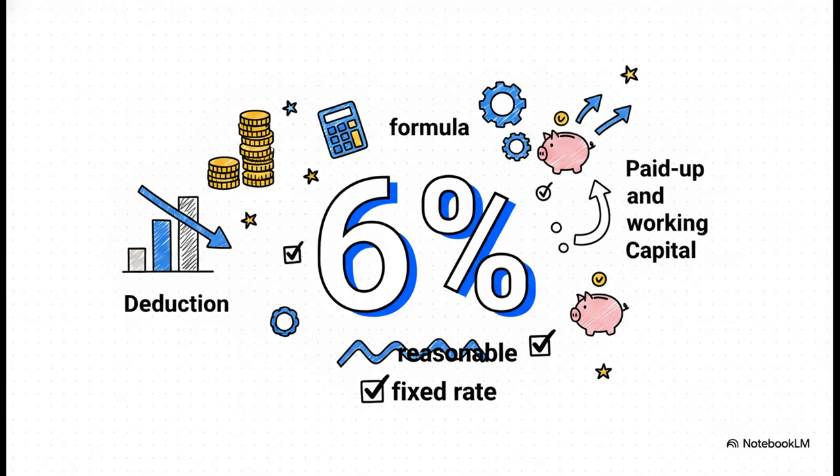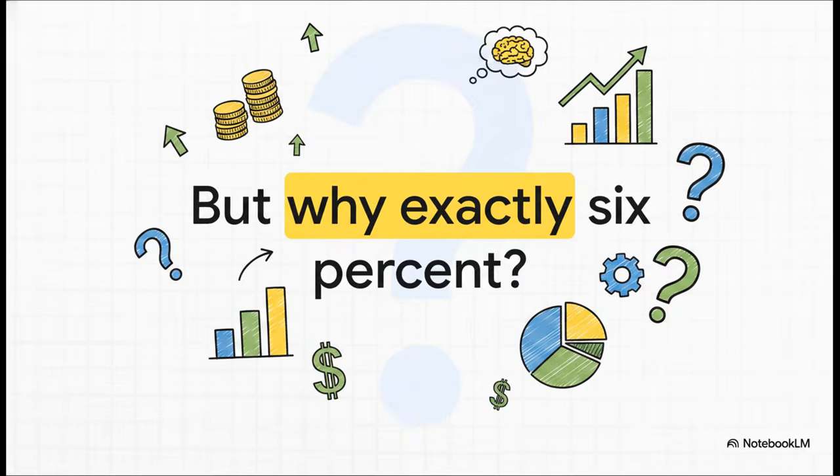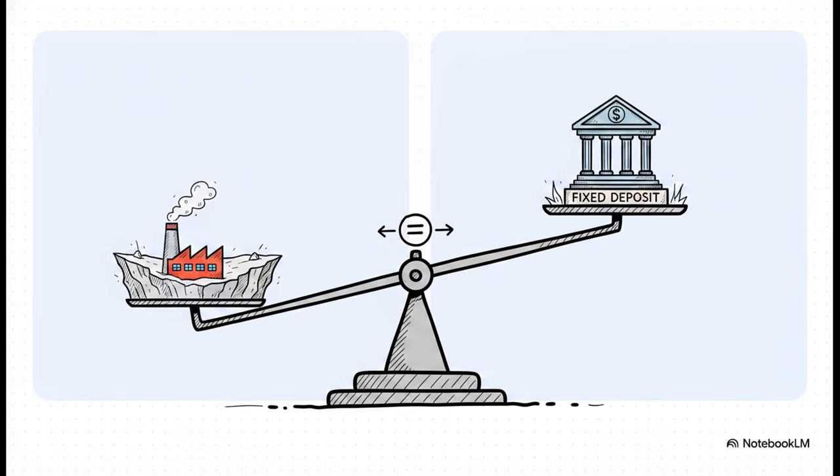And the architects of this formula locked that rate in at a very specific, and honestly pretty conservative, 6%. And again, you're probably wondering, why exactly 6%? Why not 2? Why not 20? It's actually pretty clever. It's not about being overly generous to the owners, it's just a fair nod to the risk they took. Think about it.